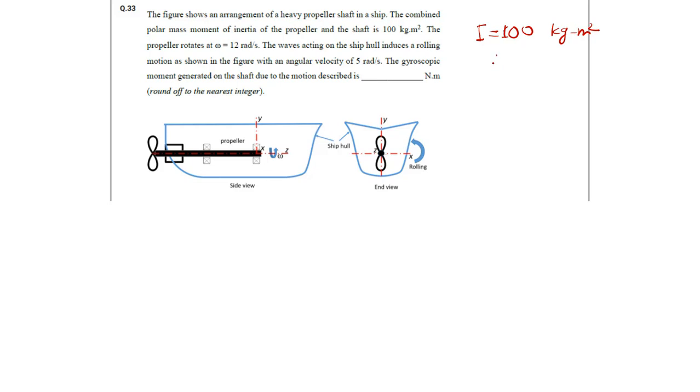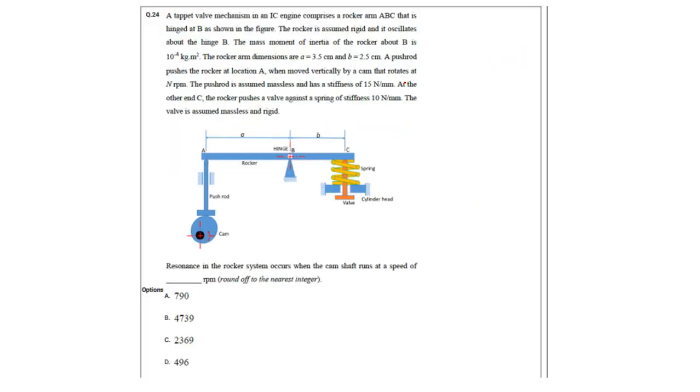The propeller rotates at 12 radian per second. The waves acting on the ship induce a rolling motion, so now it will give a rolling motion, that is omega precession is 5 radian per second. The gyroscopic moment generated on the shaft due to this motion. So what is H here? As we can see, this omega direction and omega of propeller are in the same direction. So H will be 0. One line. You don't have to do anything. 0. Right? So now move to the next question, that is question number 24.